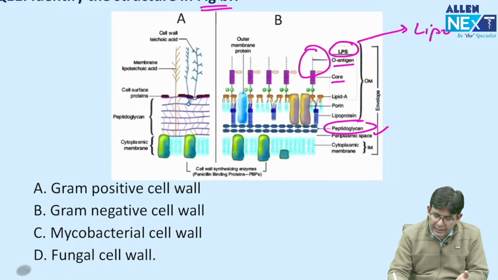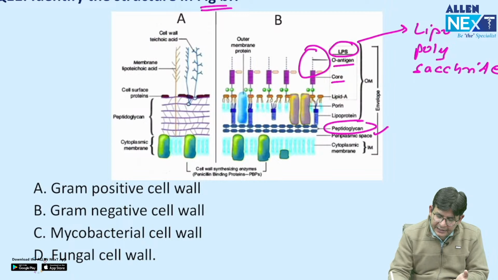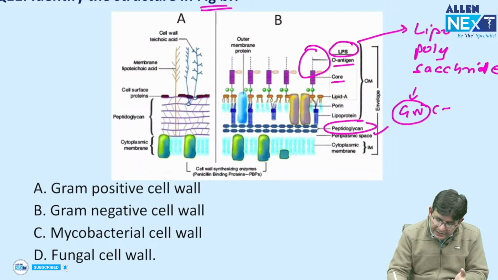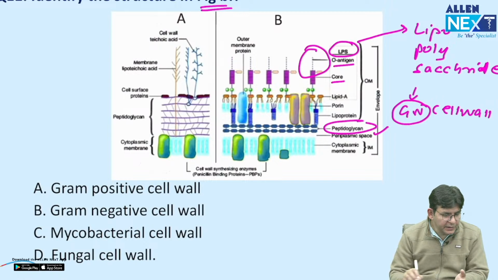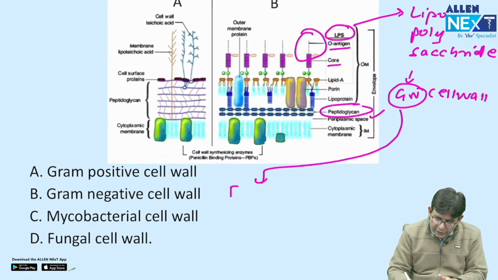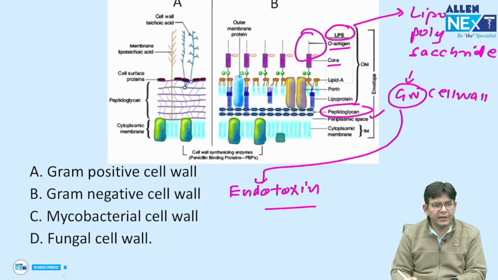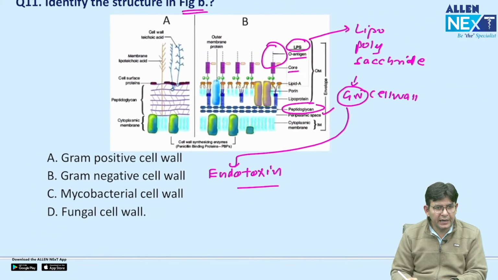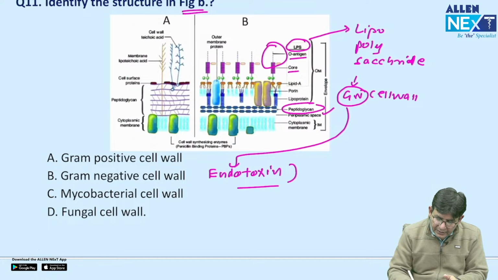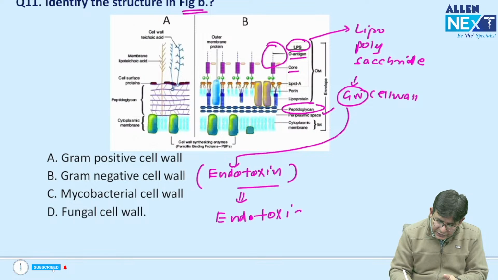Lipopolysaccharide, which is exclusive to the gram negative cell wall, and it associates with the formation of endotoxin. And because of this endotoxin, what happens? Endotoxic shock.